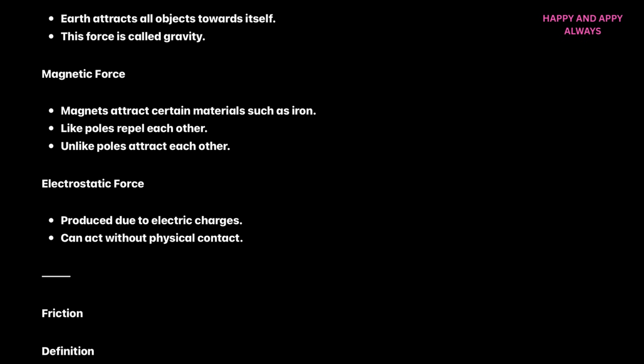If the poles are attracting, that means they are unlike poles. On the other hand, if you switch the poles and they repel each other, that means they are like poles. So what I'm trying to say is, like poles repel each other, and unlike poles attract each other.